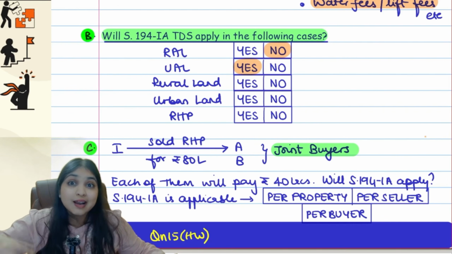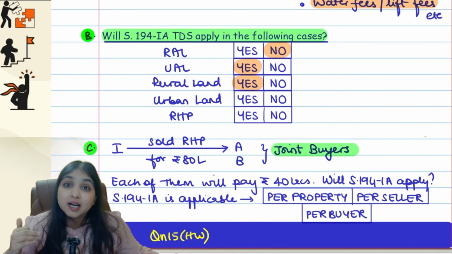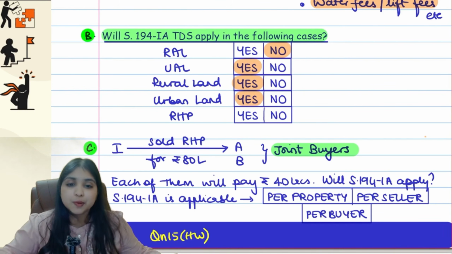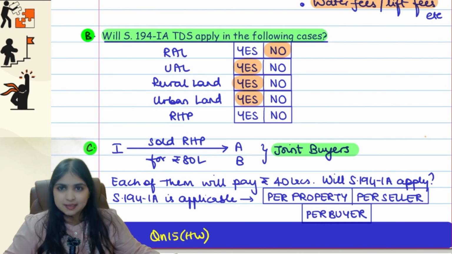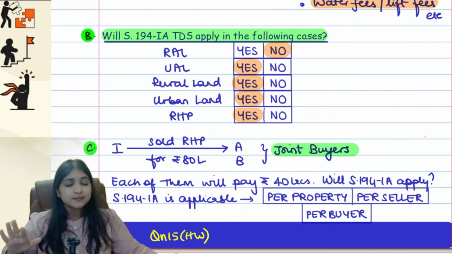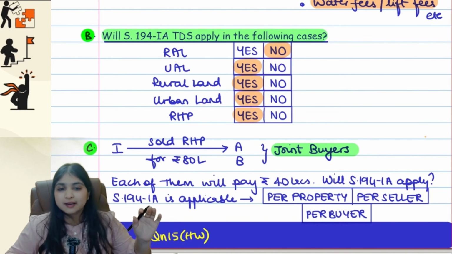Rural land is a capital asset. There will be capital gains. 194IA will apply. Urban land, even here 194IA will apply. Residential house property, this is also a capital asset. There will be taxable capital gains. 194IA will apply. So in simple words, 194IA will apply to transfer of all immovable properties except rural agricultural land.